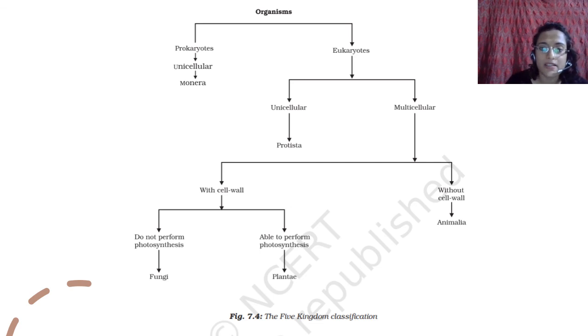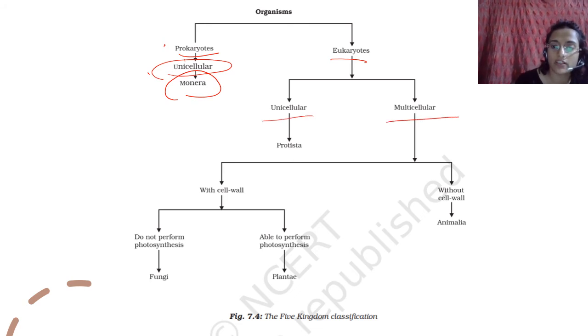So this is the basic classification. We have prokaryotes and eukaryotes. Prokaryotes are unicellular, Monera. Monera is always a unicellular prokaryote. You have eukaryotes that are unicellular and multicellular, right? Unicellular is Protista. Protista: Paramecium, amoeba, Euglena. These are Protista. They are always unicellular.